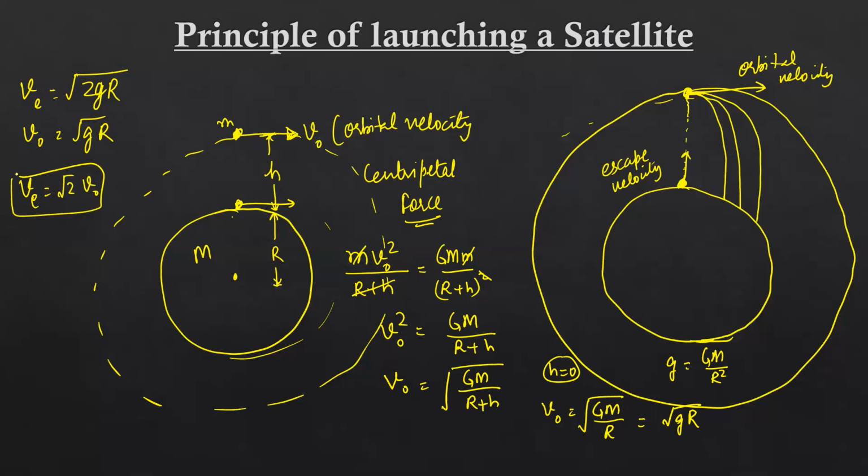So what is the value of this? We can find the value, and this value is 7.92 kilometer per second, right? So this is about the orbital velocity. Now there are certain types of satellite, and the most important satellite is geostationary satellites. What are geostationary satellites? These things you must have studied in your lower classes.